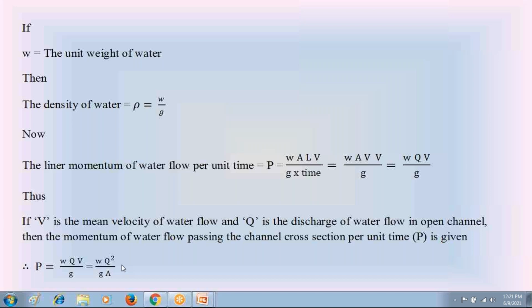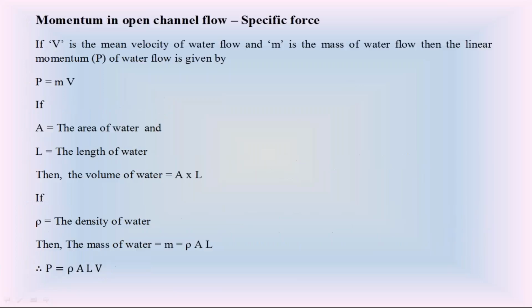Okay, thank you. So in today's class, we started the momentum of water flow in the open channel. In the beginning, I explained what linear momentum of water flow in the open channel is. The linear momentum of water flow, P, is equal to the mass of water flow into the velocity of water flow. Then we calculate this mass of water flow in terms of density. Mass is equal to density into volume.